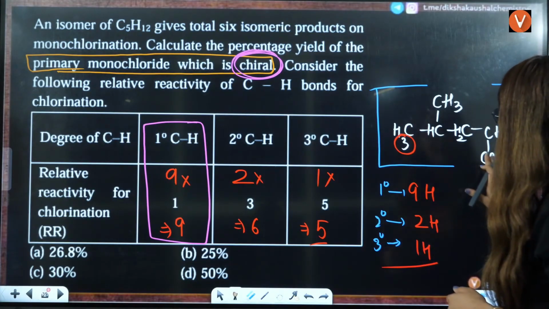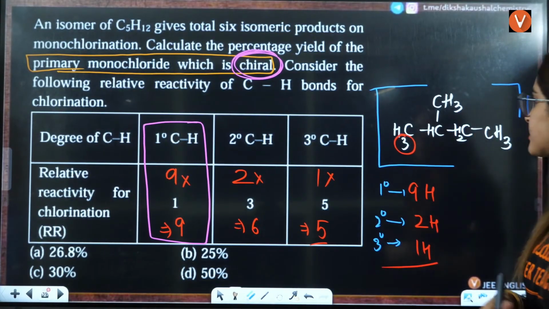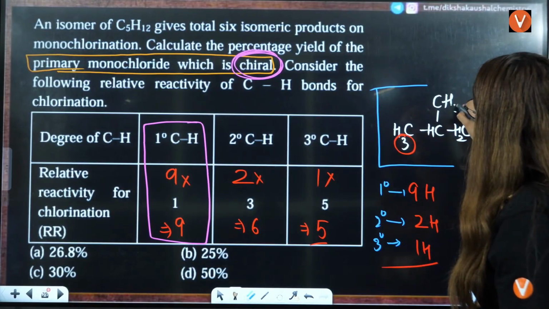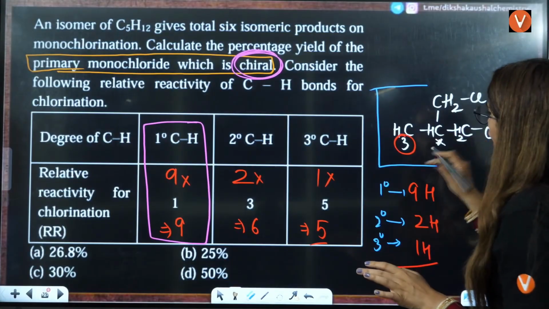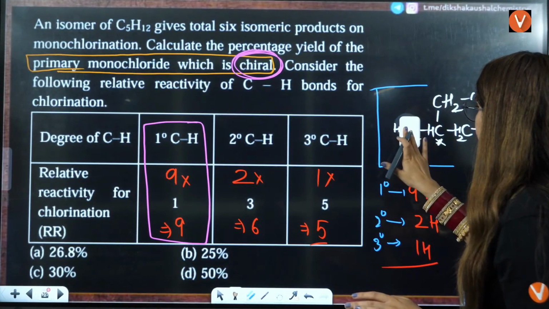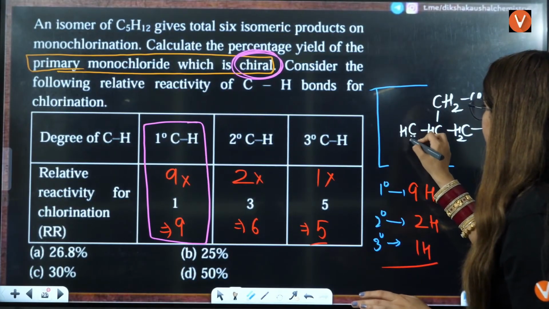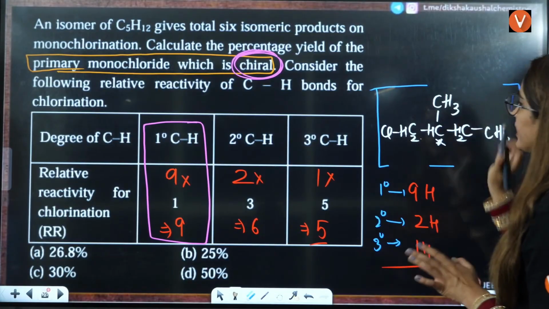So chiral is not possible in this case. If you replace this thing here, CH2Cl, then this carbon will be chiral. Or you replace this one, then it will be chiral.